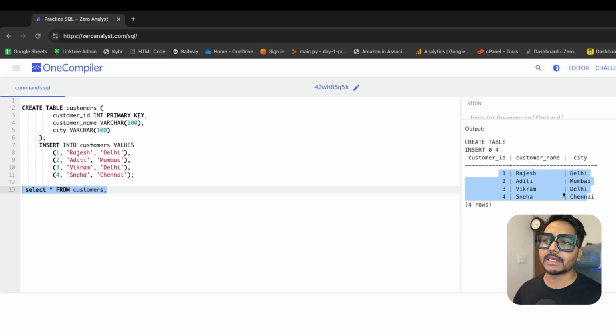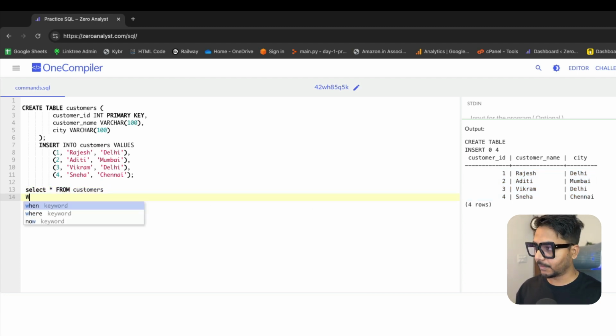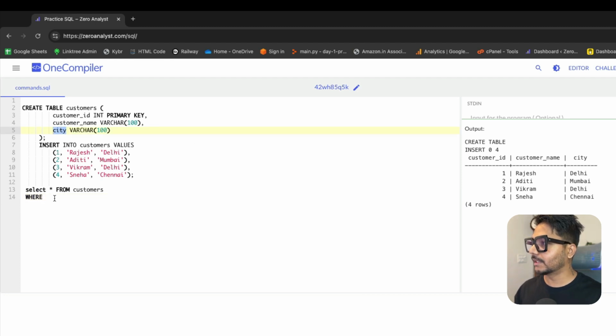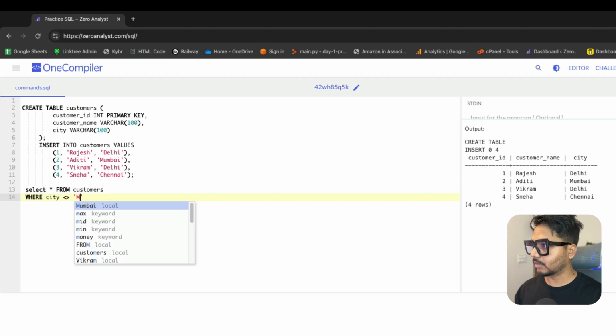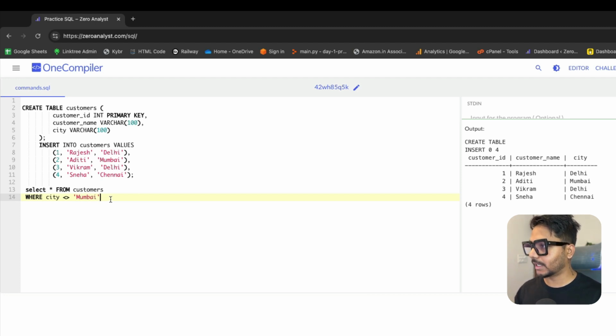I only need the customers which are not from Mumbai. So I would just go ahead and say where city, and I can use a not equals like this, not equals Mumbai. Okay, so this is my answer.